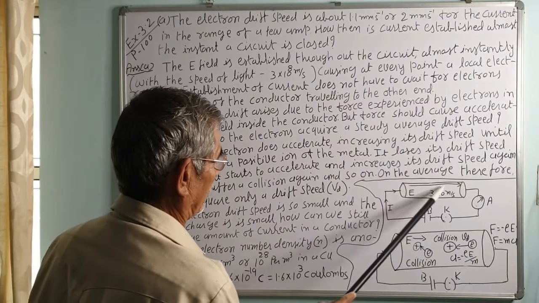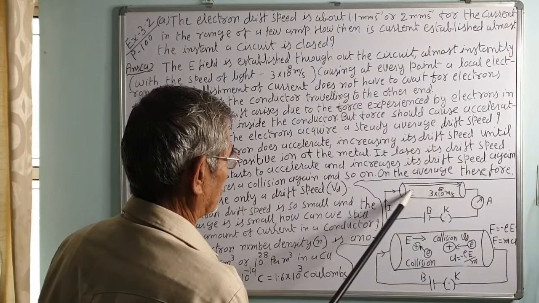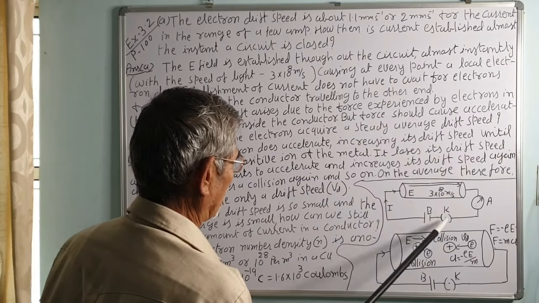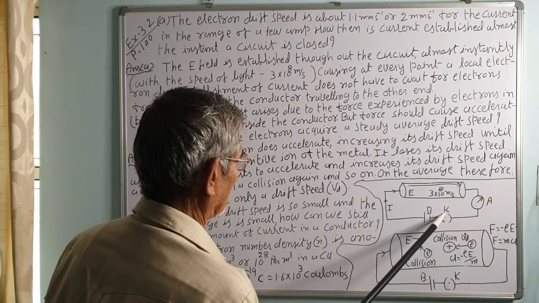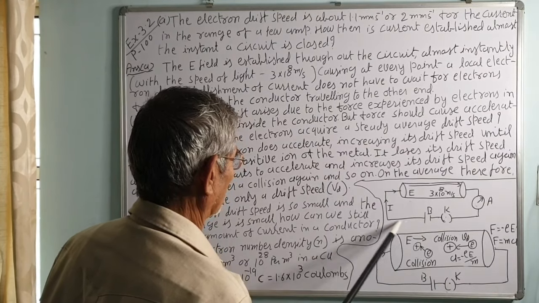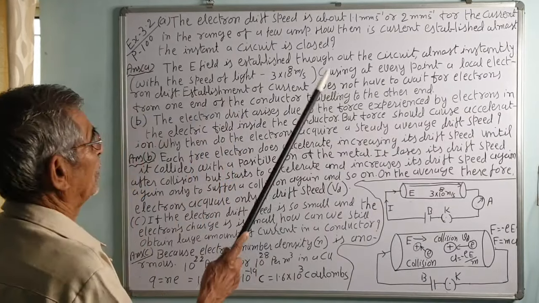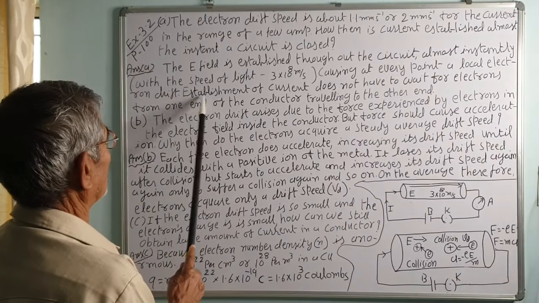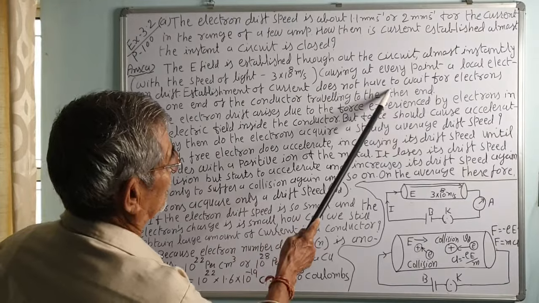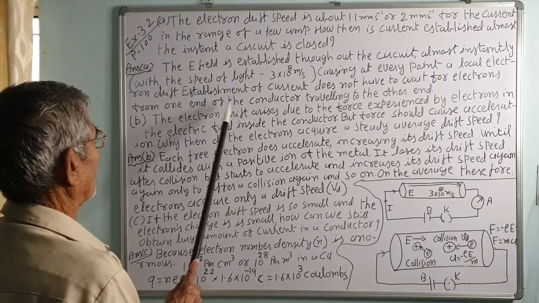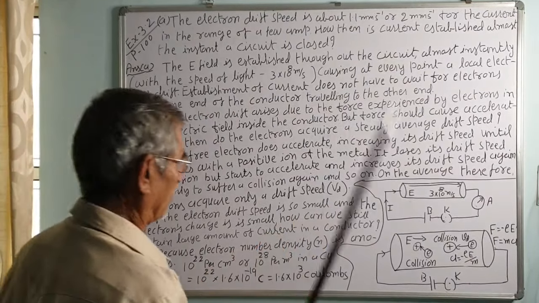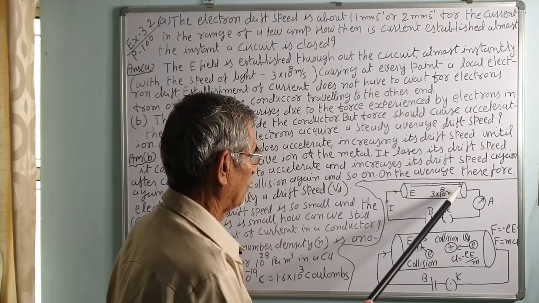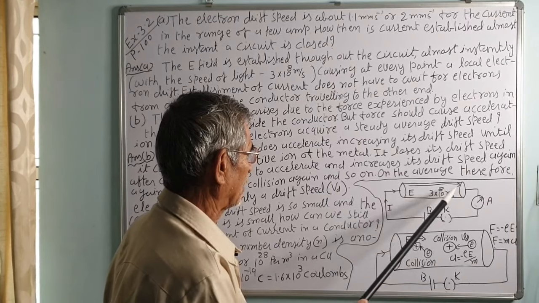The electric field, the electric impulse, moves at the speed of light, that is 3 into 10 raised to 8 meter per second. As soon as the circuit is closed, that is the key is closed, the current flows in the circuit, causing at every point a local electron drift. Establishment of current does not have to wait for the electrons from one end of the conductor to travel to the other end. The electrons do not have to move from one end to the other end. They move in the direction opposite to that of the electric field.